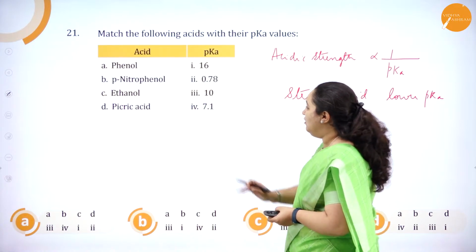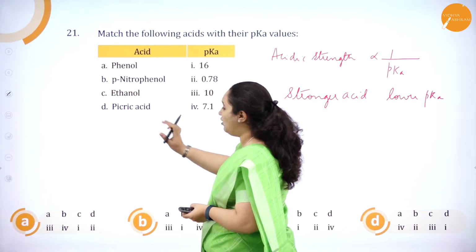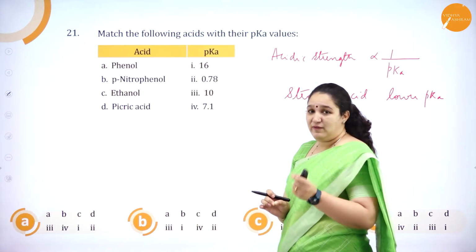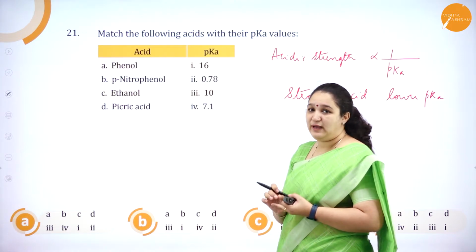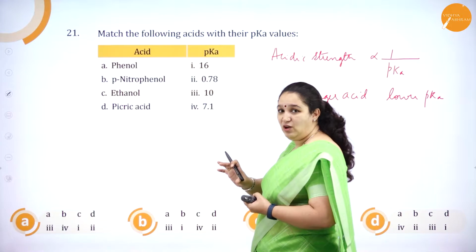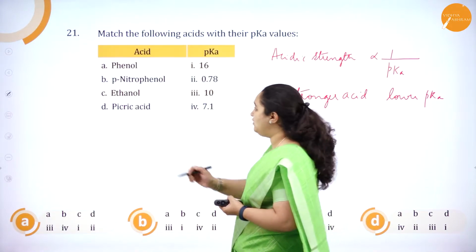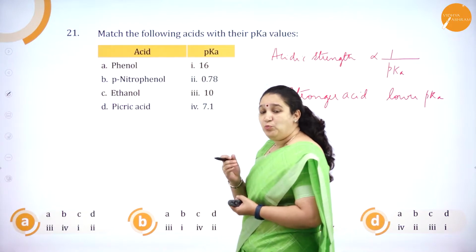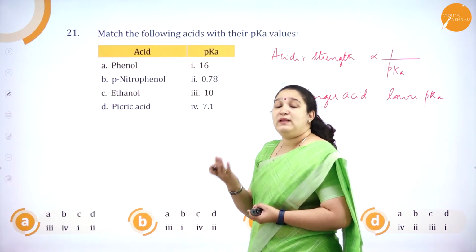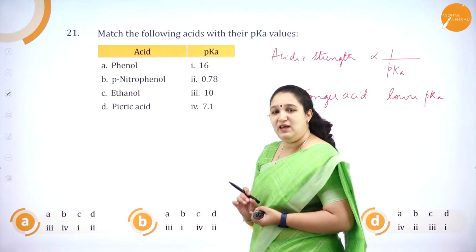Okay, so we'll see the options: ethanol, phenol, para-nitrophenol and picric acid. We know that ethanol is a very weak acid compared to phenol. In phenol, when it has an electron withdrawing group like the nitro group, the more electron withdrawing groups there are, the more will be the acidic strength, or stronger will be the acid.